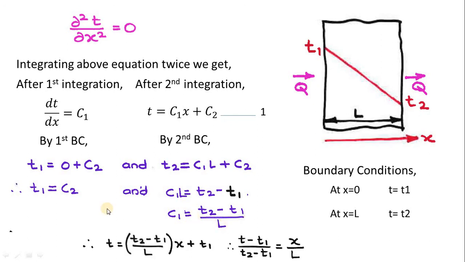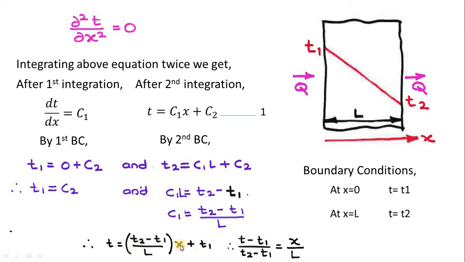Now we have an expression for C1 and an expression for C2. If I put these two values of C1 and C2 in equation number 1, in that I have to replace C1. So C1 is equal to (T2 minus T1) upon L, into x, plus the value of C2, which is equal to T1. So I will write here T1.